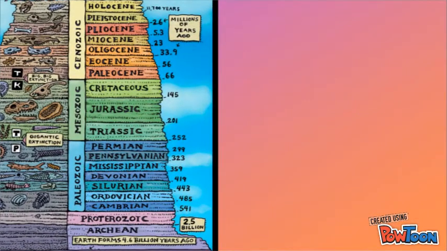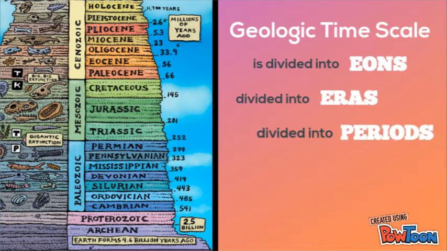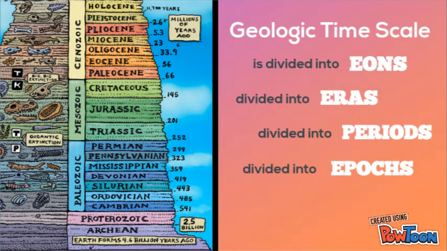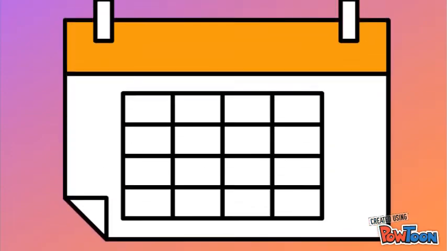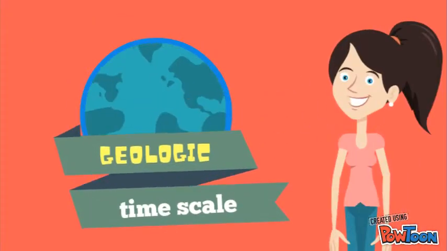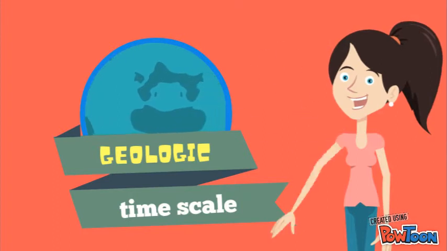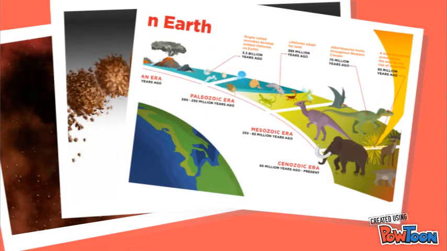These geologic events are then divided by geologists into units that represent specific amounts of time. Together, these time spans make up the geological timescale. What does this mean? Well, yearly, we use a calendar to mark down significant events and dates in our life, such as birthdays, Independence Day, religious festivals, and more. The geologic timescale has the same purpose, except that this is a calendar of Earth's birth, changes, evolution, and history.